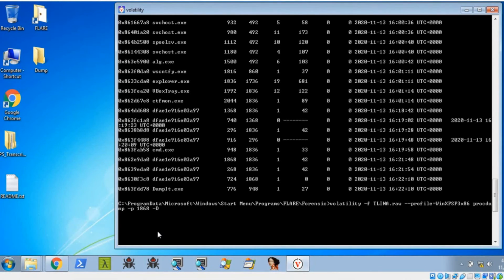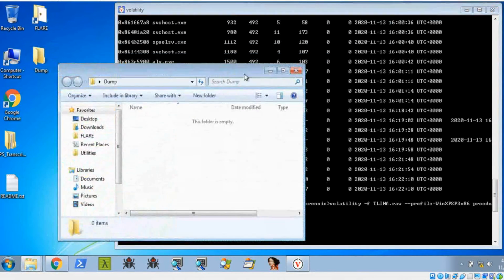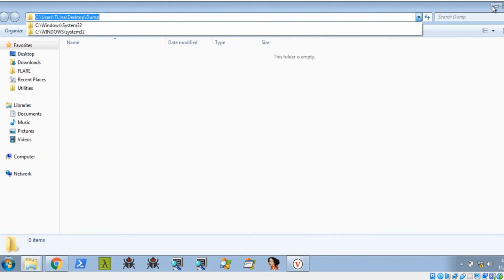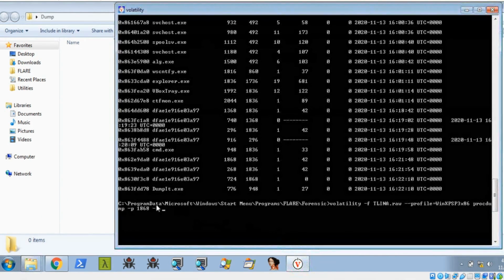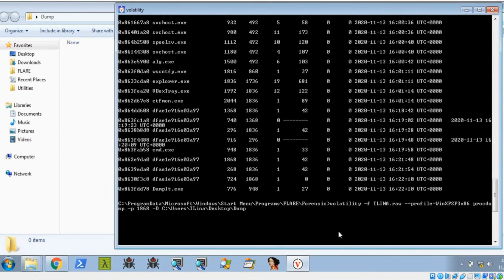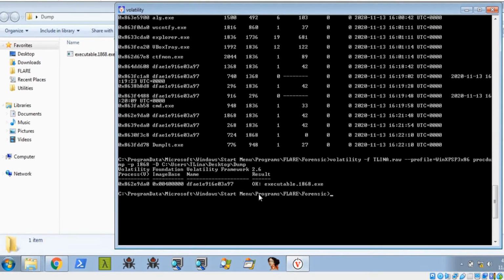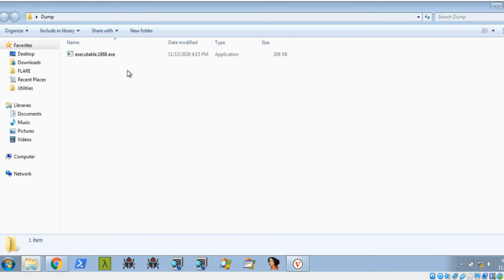-D. So now I'm going to give that directory path. You can copy the path in here. Okay, press enter. It takes some time, so let's wait. Let's see that executable name. Okay, this is that executable name. So you can see it inside that dump folder.